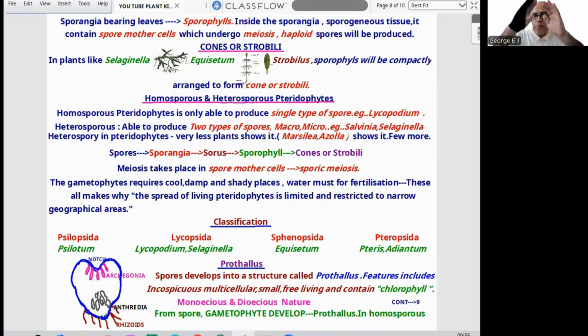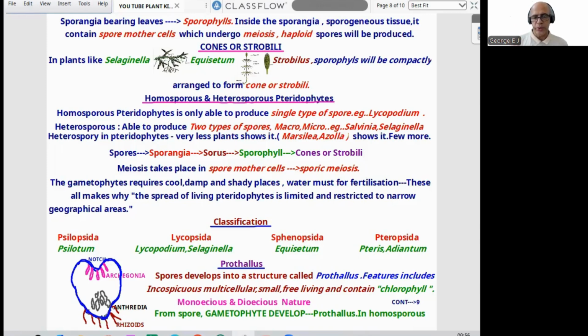Sporophylls will be compactly arranged to form a cone or strobile. Now comes homosporous and heterosporous pteridophytes. Homosporous pteridophytes are only able to produce a single type of spore. Example is Lycopodium. While heterosporous ones are able to produce 2 types of spores, called macrospores and microspores. Examples are Salvinia and Selaginella.